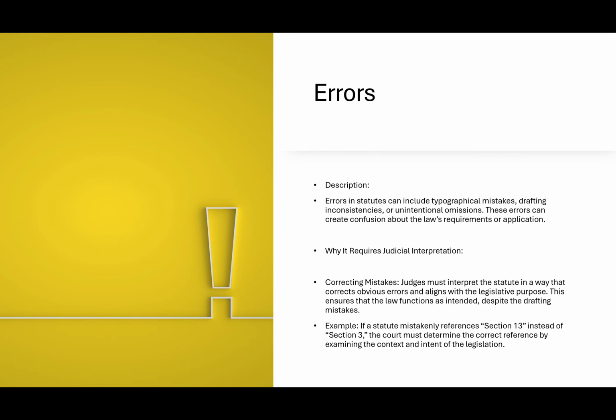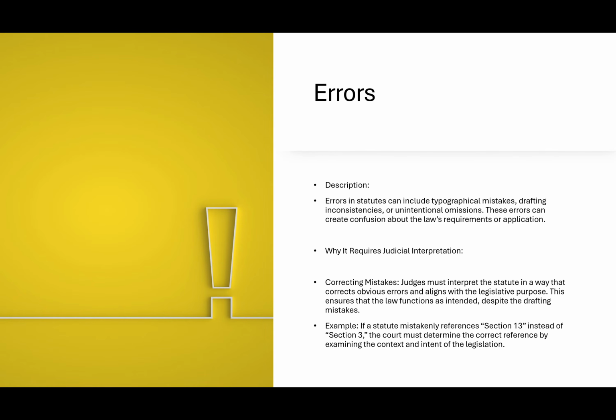We also have general errors. Errors in statutes can include typographical mistakes, drafting inconsistency, and unintentional omissions, right? These errors create confusion about the law's requirements and application. So why do we require the interpretation? Especially for correcting mistakes, right? Judges must interpret the statute in a way that corrects obvious errors and aligns with the legislative purpose. This ensures that the law functions as intended despite the drafting mistakes.